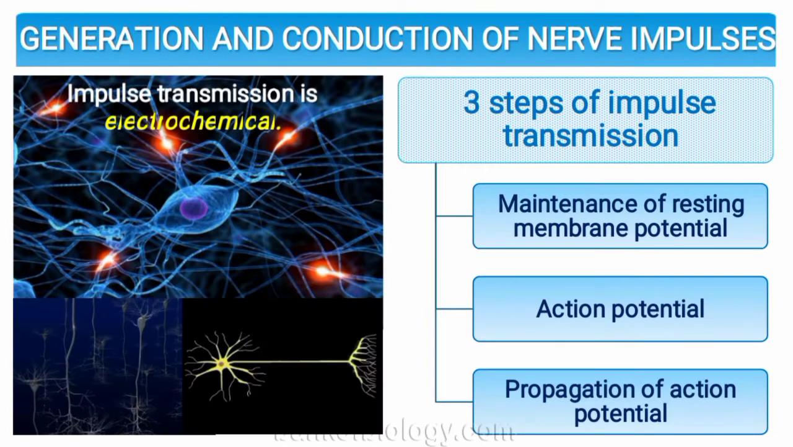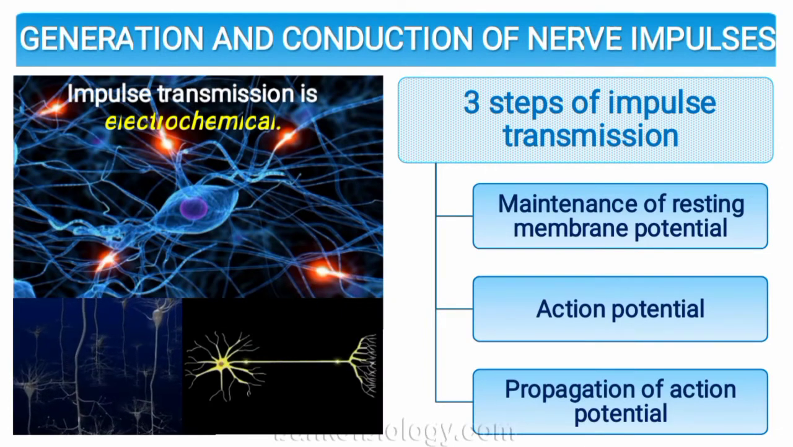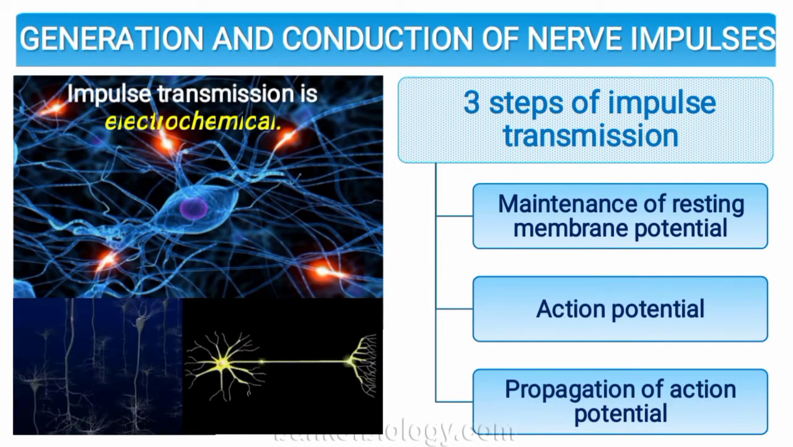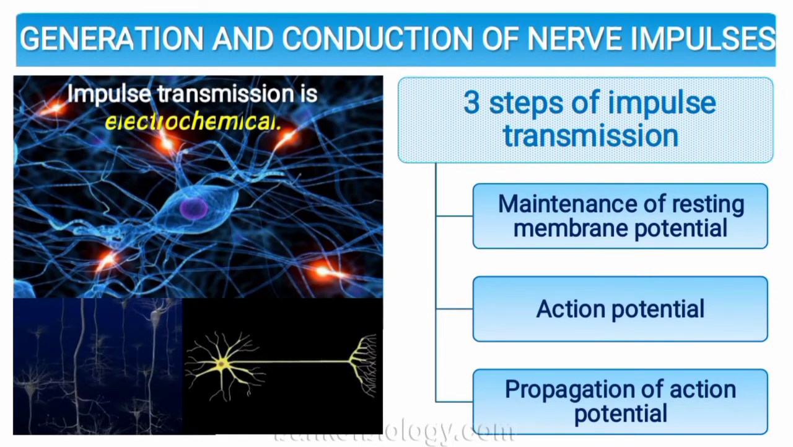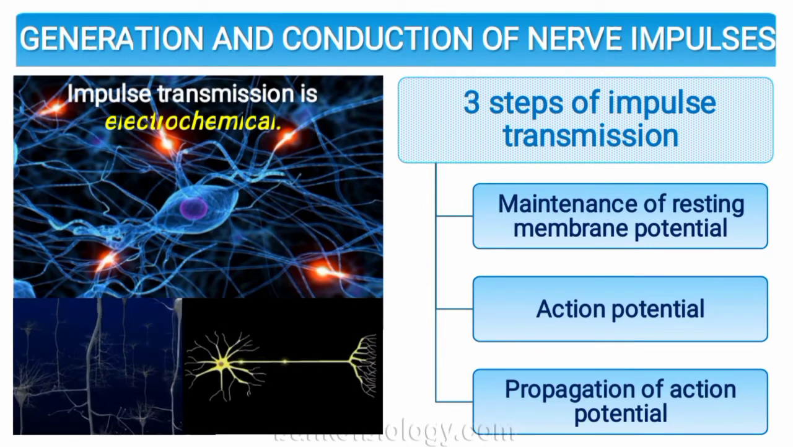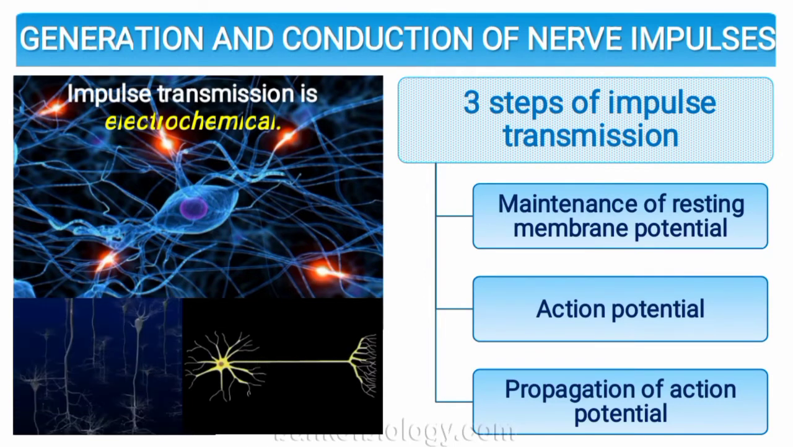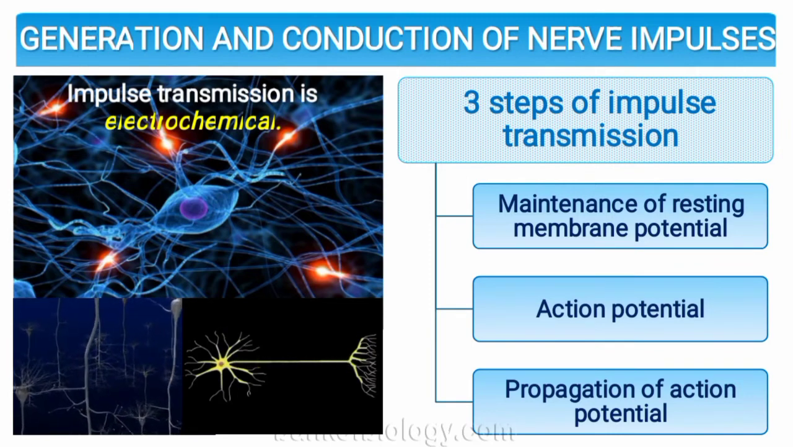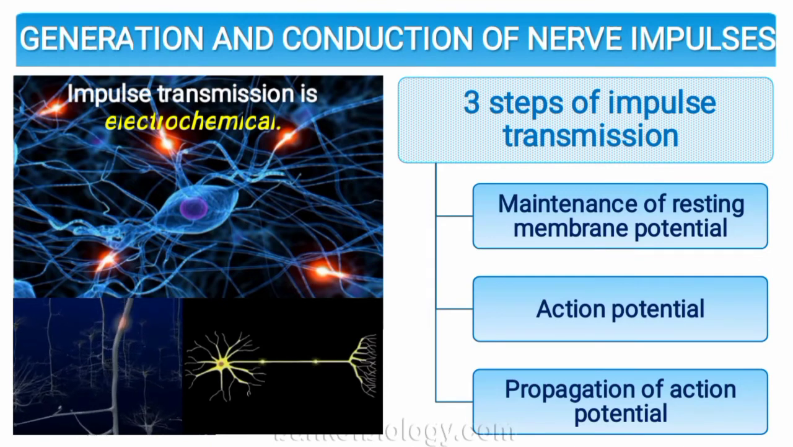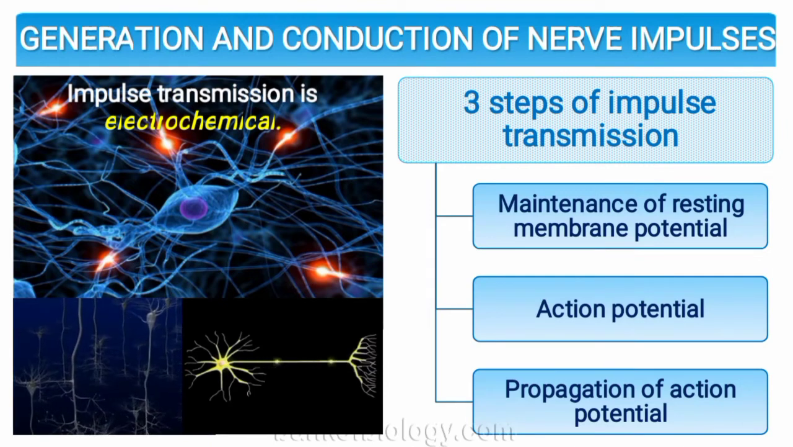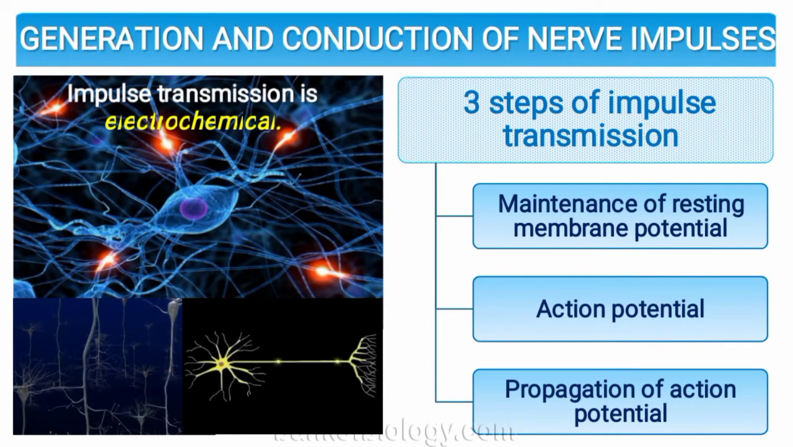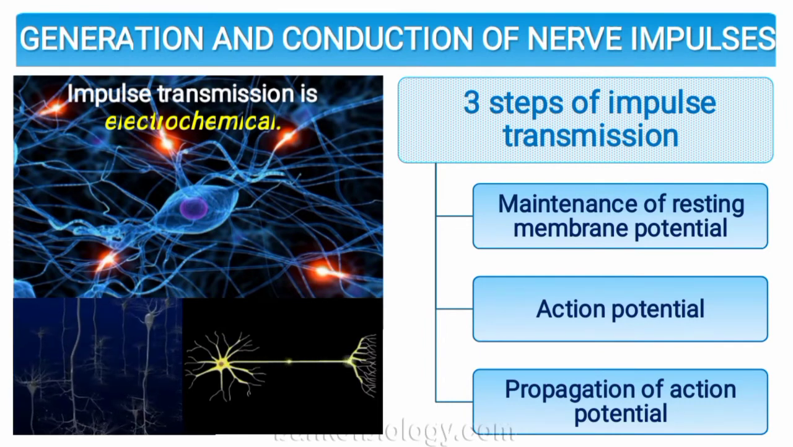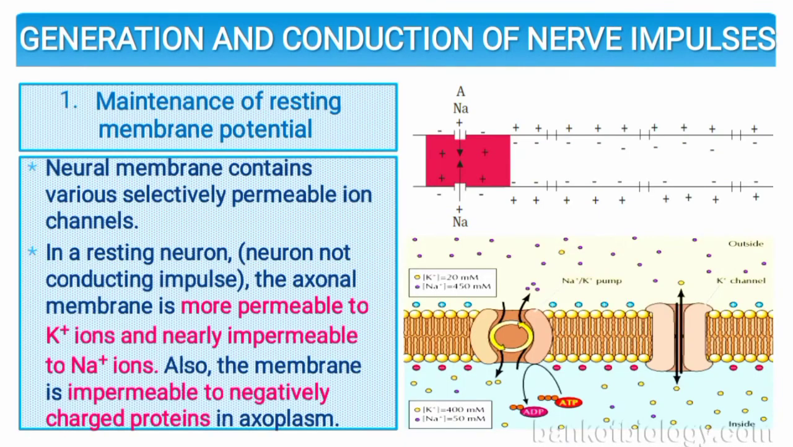If we talk about generation and conduction of nerve impulses, we have three steps for the transmission of the nerve impulse. First is maintenance of resting membrane potential, second is generation of action potential, and third is propagation of action potential. That is how a stimulus arrives at the sensory neurons or the sensory organs, and how this information is transferred into electrochemical signals, and these signals of the neurons are also called electrochemical messengers.